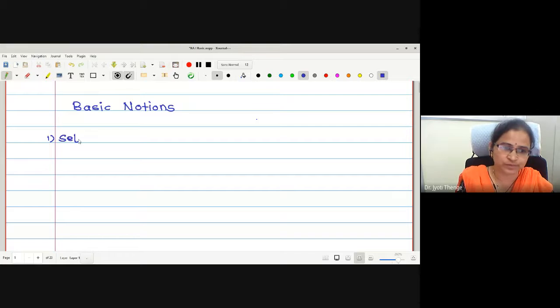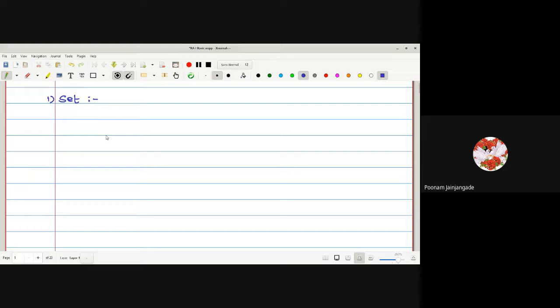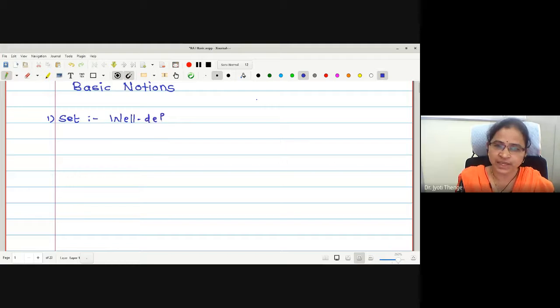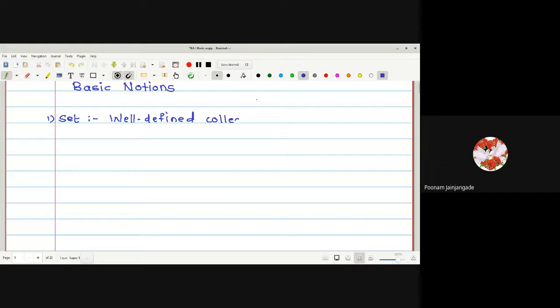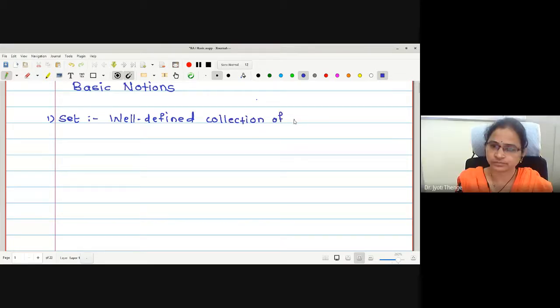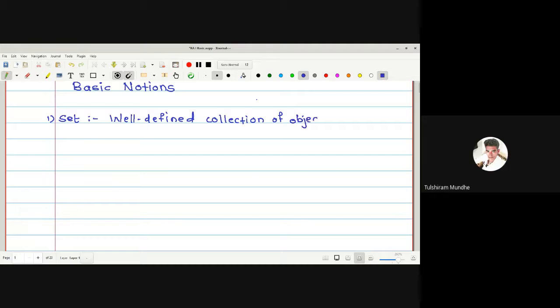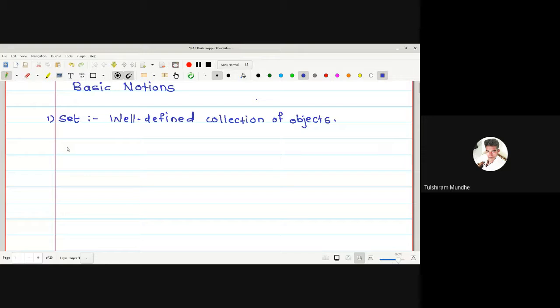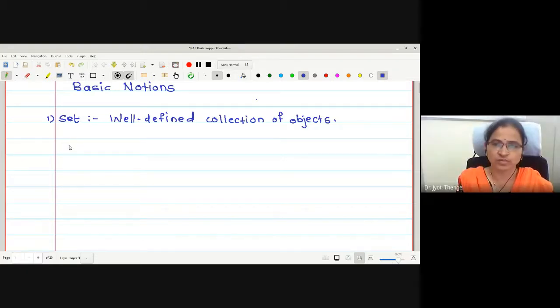What is a set? A set is a well-defined collection of objects or elements. Well-defined collection. Can you give me an example? Let A be the set of books in the library. Very good. Colors in a rainbow. Very good. Set of natural numbers. Very good. Natural numbers, real numbers, rational numbers, everything.